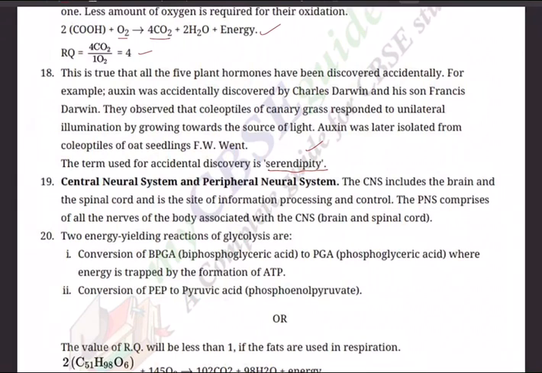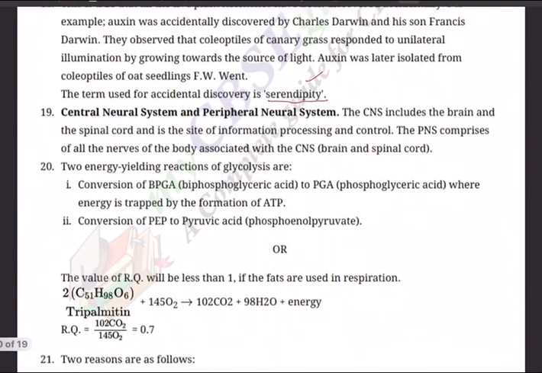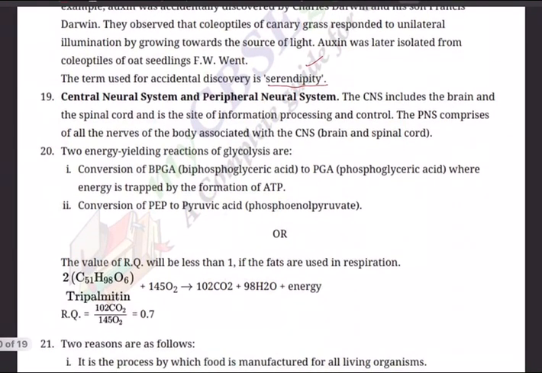Next, question number 19. Compare the central nervous system, CNS, with the peripheral nervous system, PNS. Since it is a 2 marks question, you must be able to write small answers, not big stories. The central nervous system includes brain and spinal cord and is the site of information processing and control.